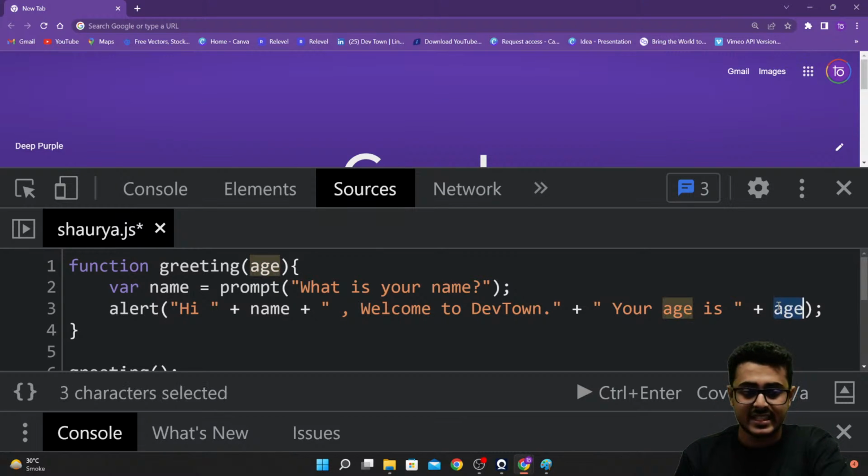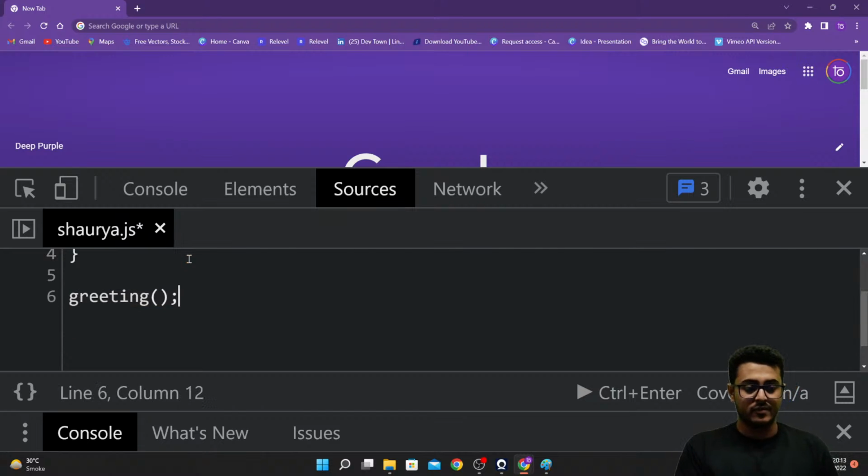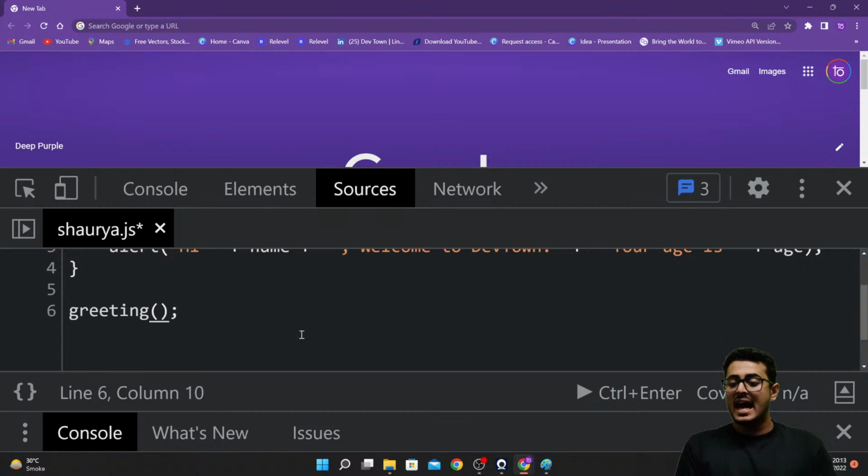Whenever we are entering into the greeting function itself, we have to give the age as well. Without this age, this function wouldn't work at all. So whenever I'm calling the function, I have to give the function an age that it is able to use.